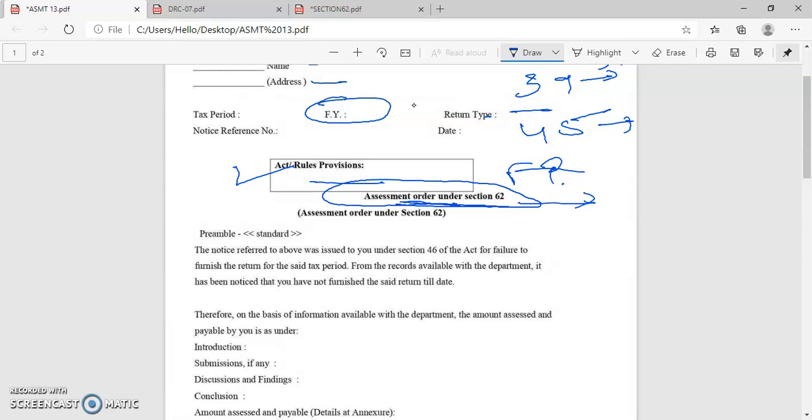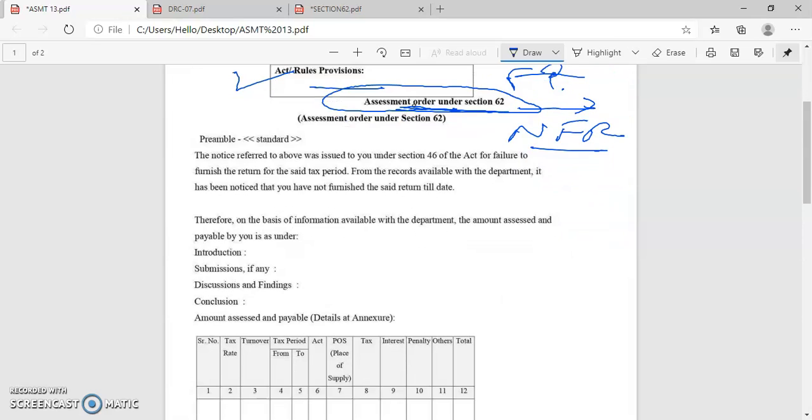So Section 62 is regarding the assessment of non-filers of the return. Here it will mention that the notice will be issued to you under Section 46 of the Act for failure to furnish the return. From the records available with the department, it has been noticed that you have not furnished such return till date.